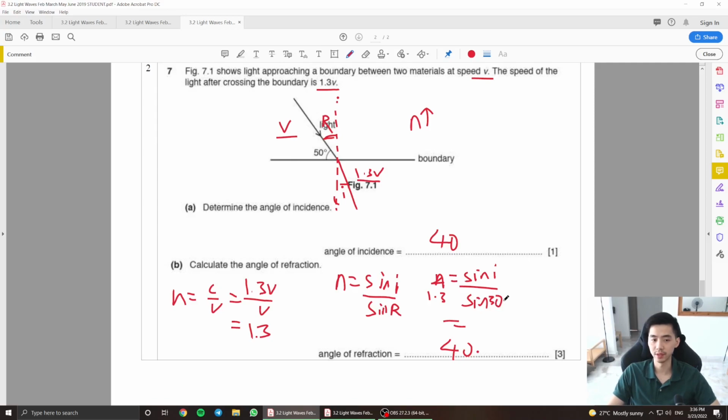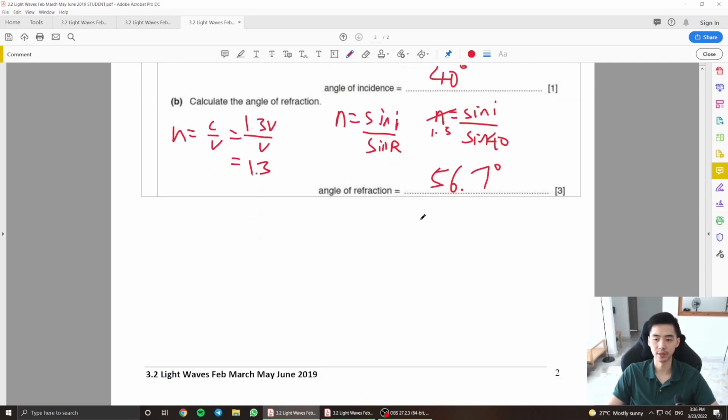Oh, sorry, this isn't 30. This is 40. This is 40 here, and this is 1.3. So it's yet again 1.3 times sine 40. Then you shift sine this answer here. You're supposed to get an angle of 56.7 degrees, guys. 56.7 degrees. And that's how you're supposed to answer these questions here.